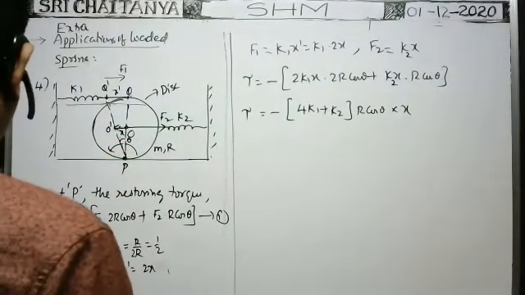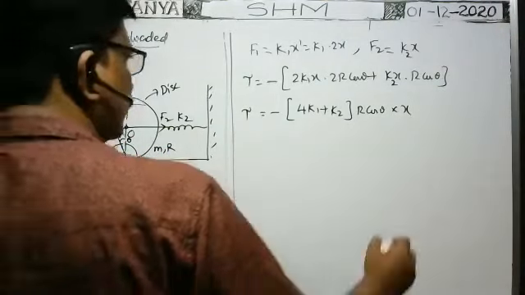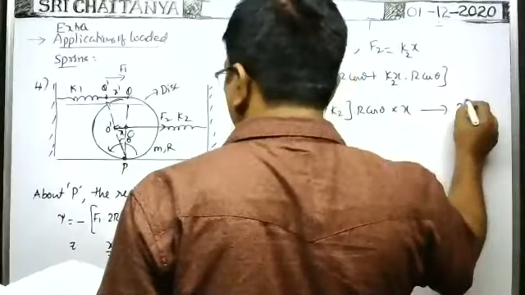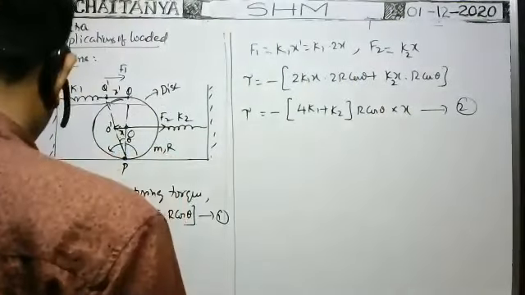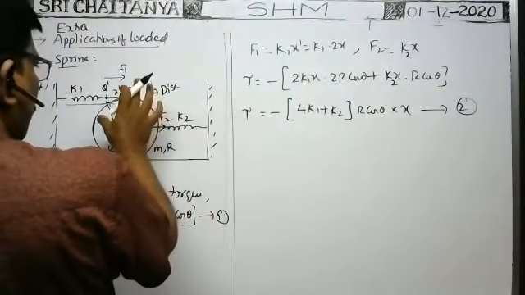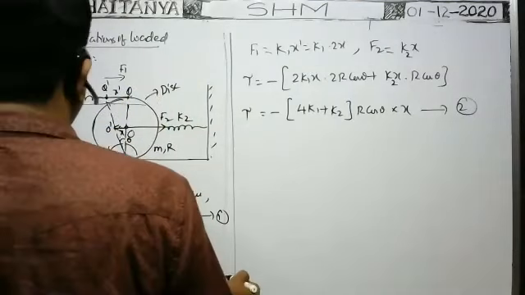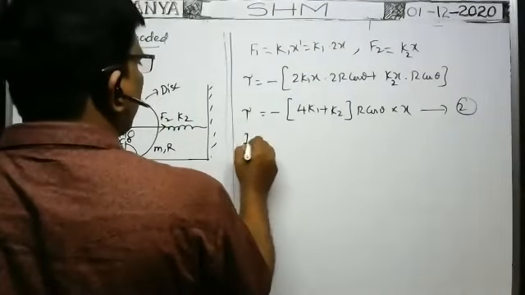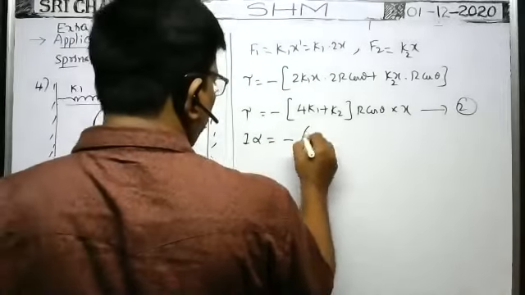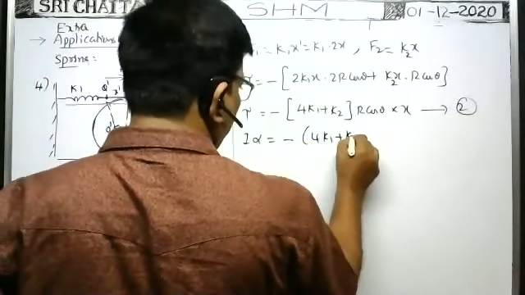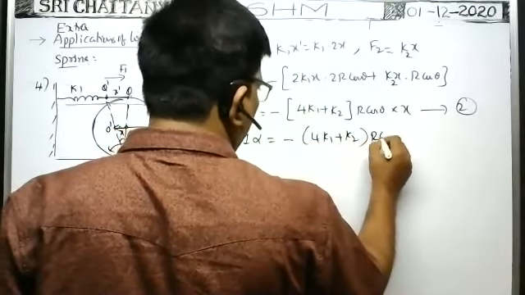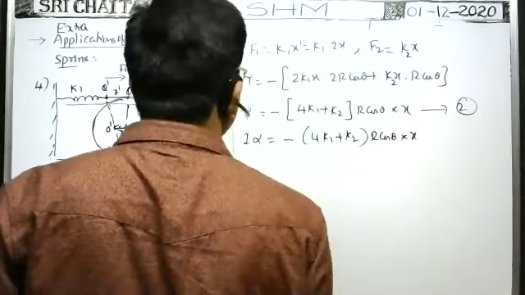4k1 plus k2 into r cos theta into x. That is equation 1. It is equation 2. Therefore, this is the torque acting on the body about the point of contact P. Therefore, torque tau is equal to I into alpha, that is equal to minus of 4k1 plus k2 into r cos theta into x.